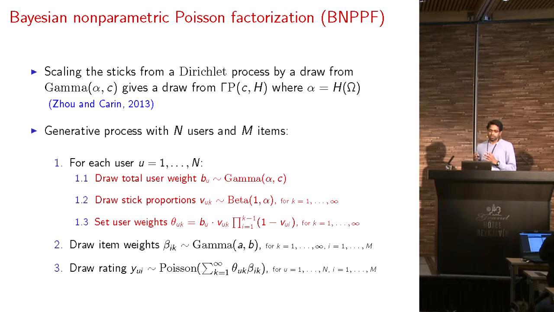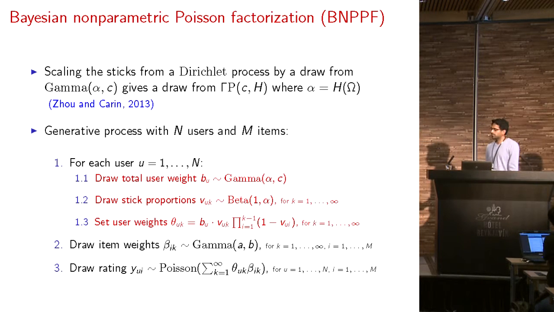Now, we could use a Poisson process to simulate this, but another simpler direct approach is we can actually use the stick breaking construction of a Dirichlet process and scale the sticks with the gamma random variable. And this has been shown to give us a draw from a gamma process.